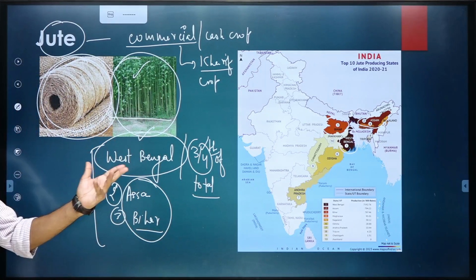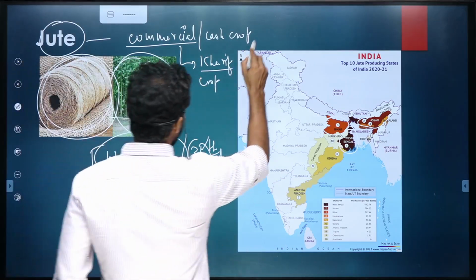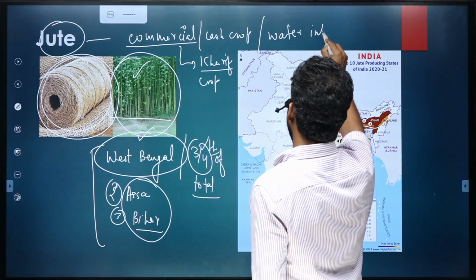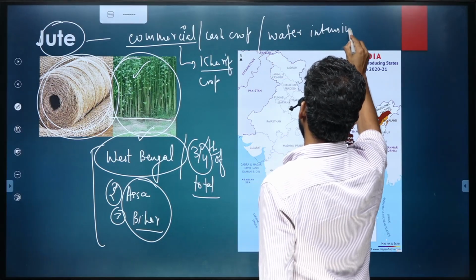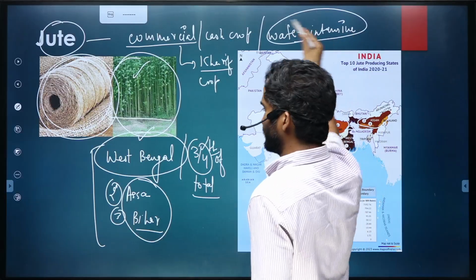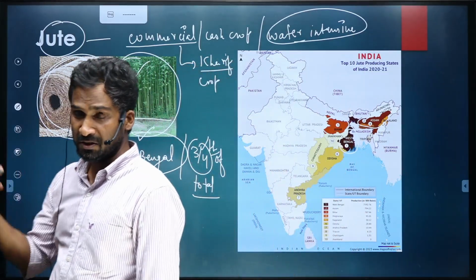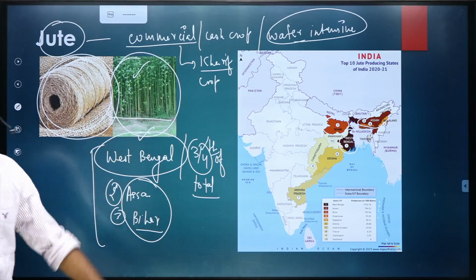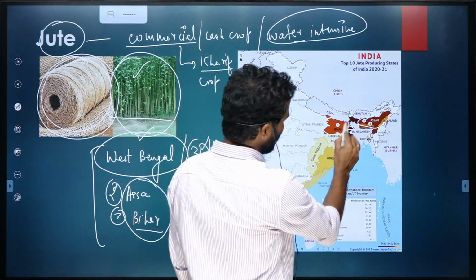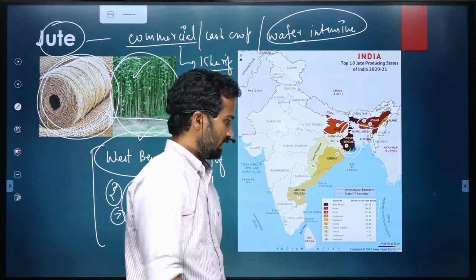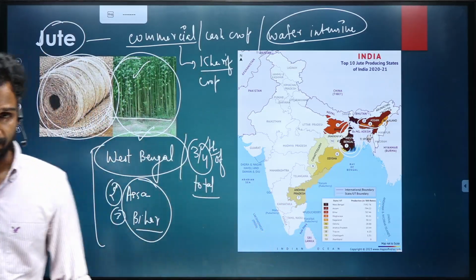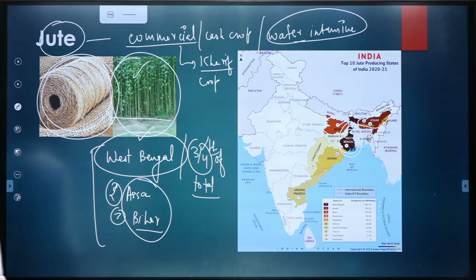You can figure out that it is a water intensive crop, means large amount of water is needed in the cultivation and processing of this crop. For this reason, this would be grown in the areas where we receive huge amount of rainfall. All these areas receive huge amount of rainfall in the country. I hope it is making sense.